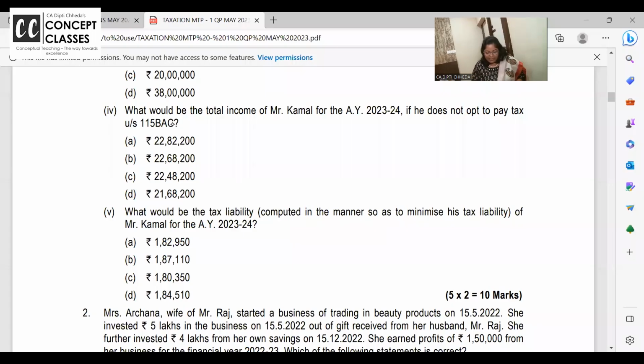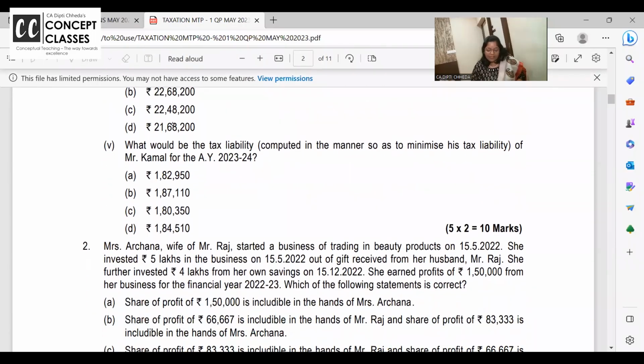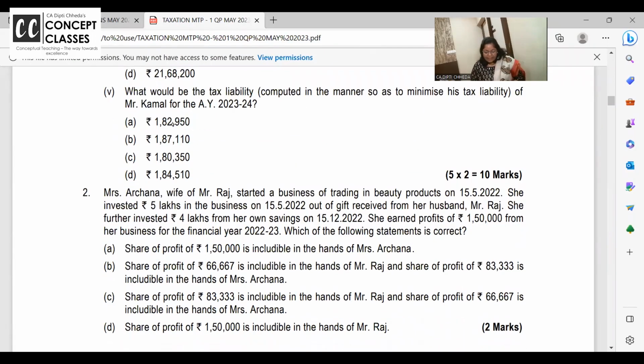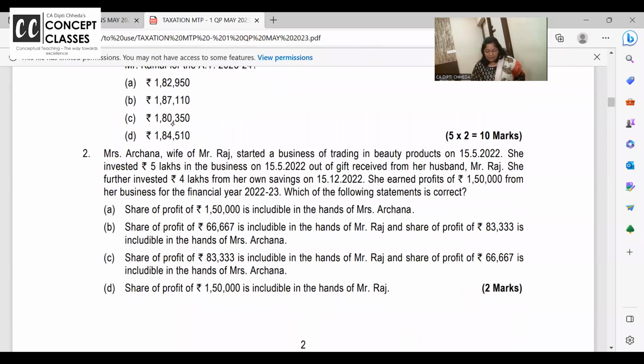Let us check the answers now. See, the fourth is D, I said, and the fifth is C, rounded off the tax. That's all. It's that simple. Let us take up now individual MCQs.